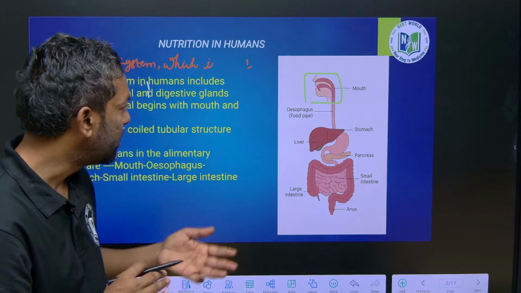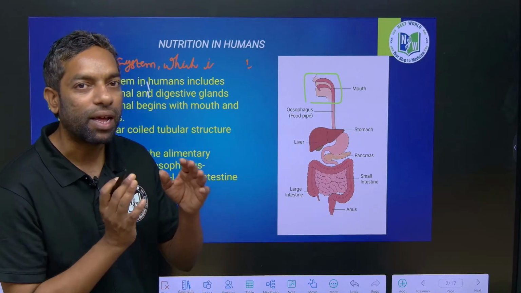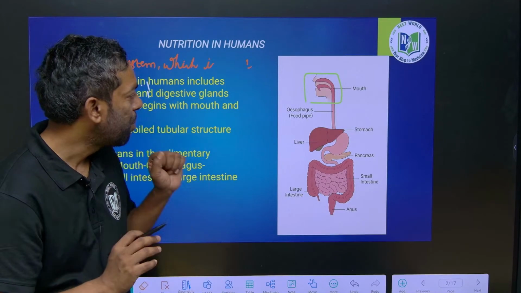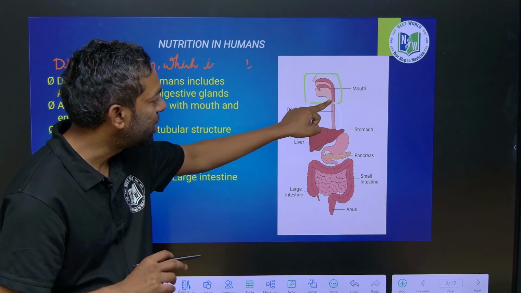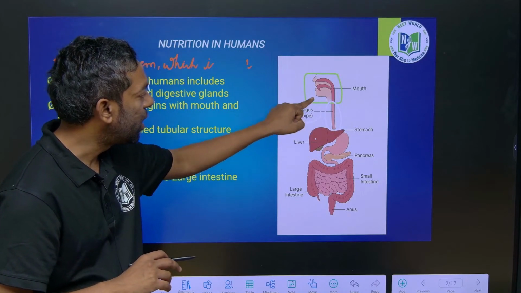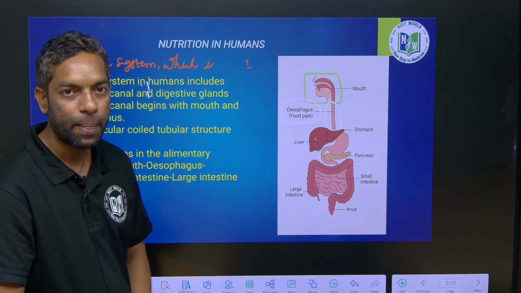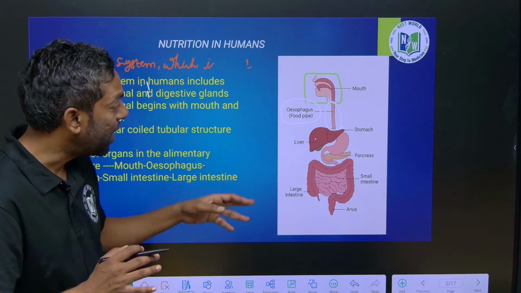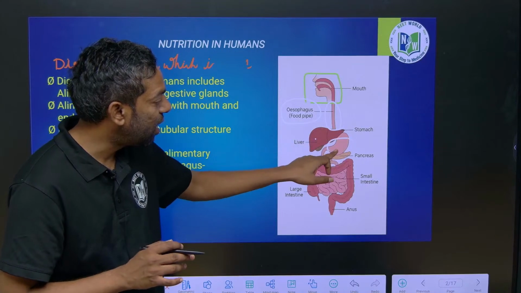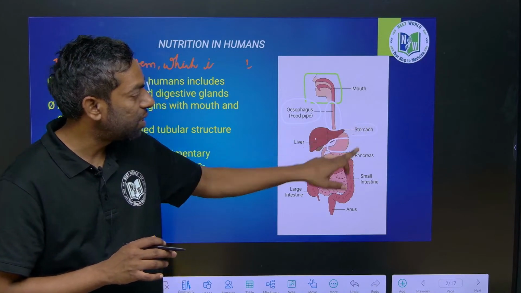These parts we call the buccal cavity. After that there is a tube-like structure. This long tube we call the esophagus. After the esophagus, this organ we call the stomach.